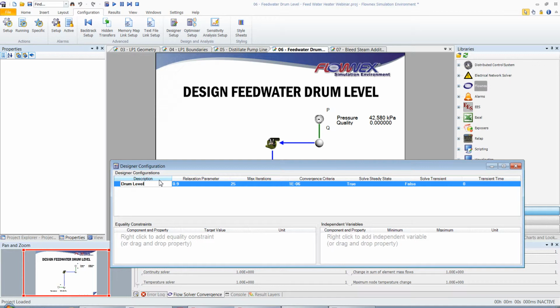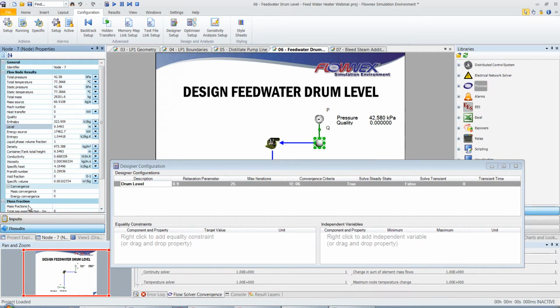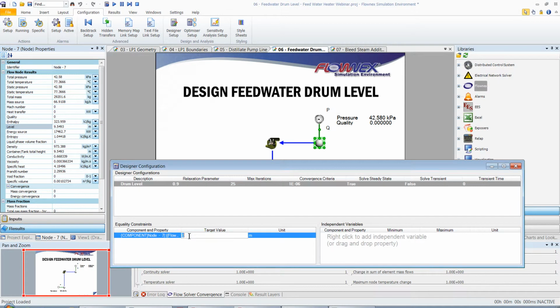Then I'm going to drag the node level from the results tab of the node, and drop it under equality constraints. I'm going to select the target value as 0.15 meters, and what we're going to change in order to get that level is the quality.